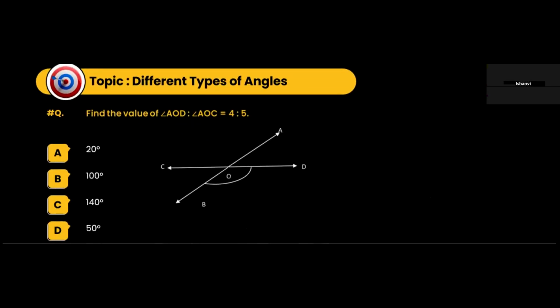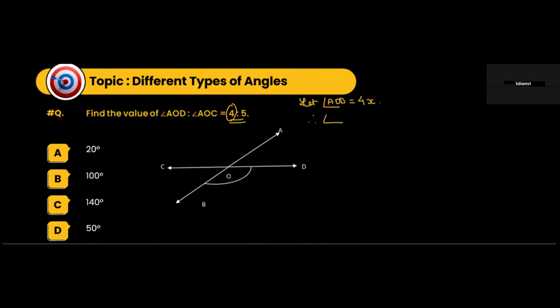Find the value of angle AOD, given that angle AOD is to angle AOC as 4 is to 5. So let angle AOD be equal to 4x.